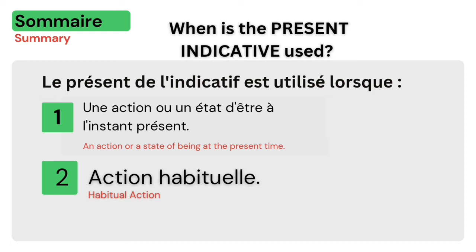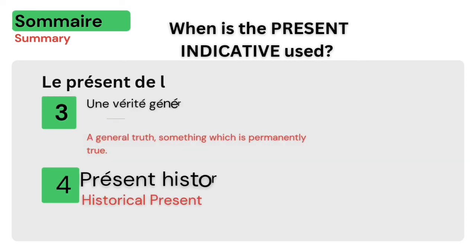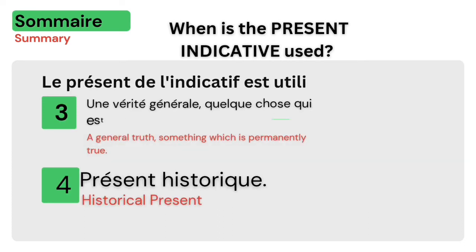Une action ou un état d'être à l'instant présent. Action habituelle. Number 3. A general truth, something which is permanently true. Like, 2 and 2 are 4. Number 4. Historical present. Une vérité générale, quelque chose qui est vrai en permanence. Présent historique.